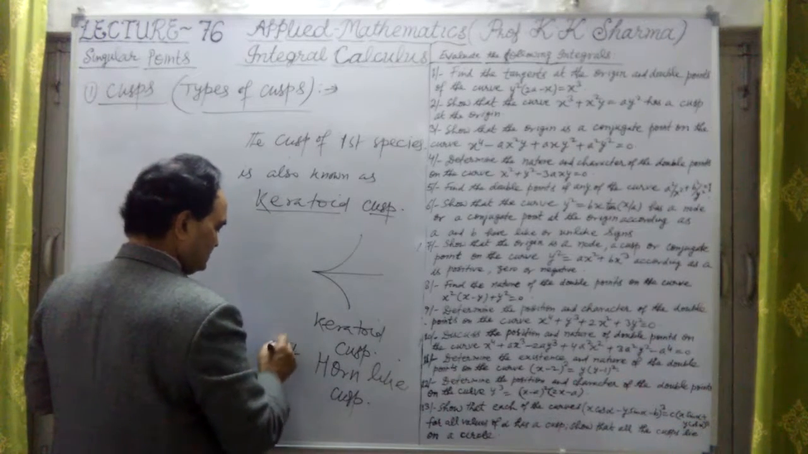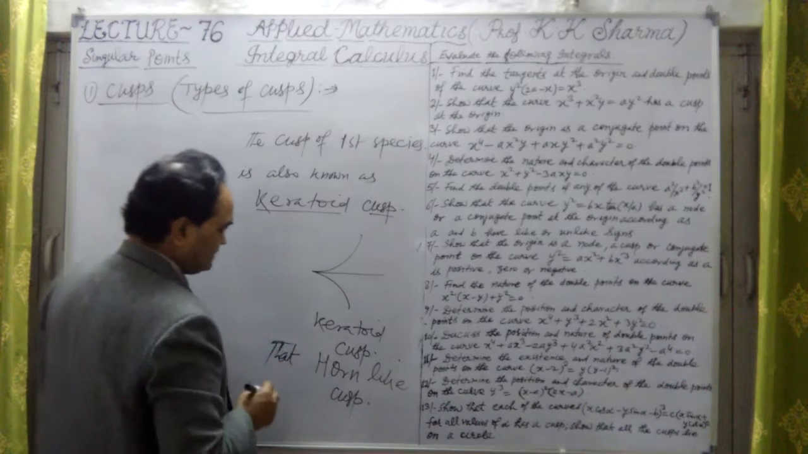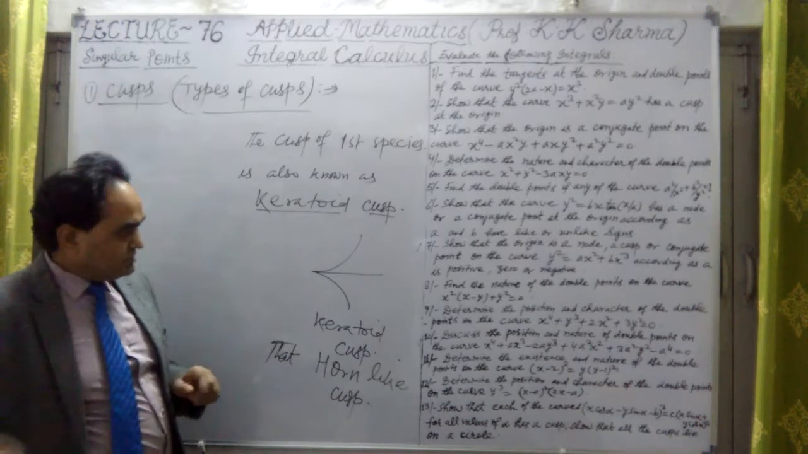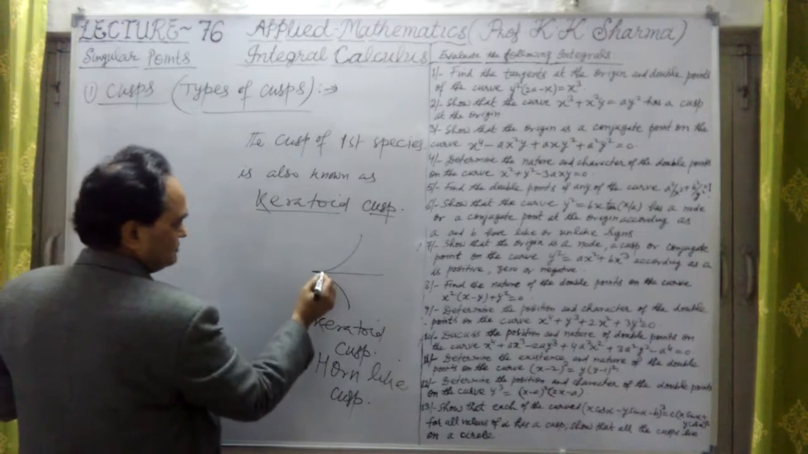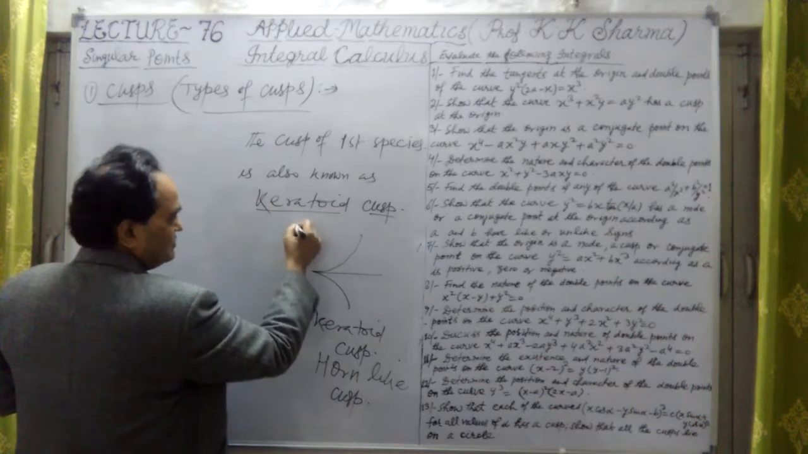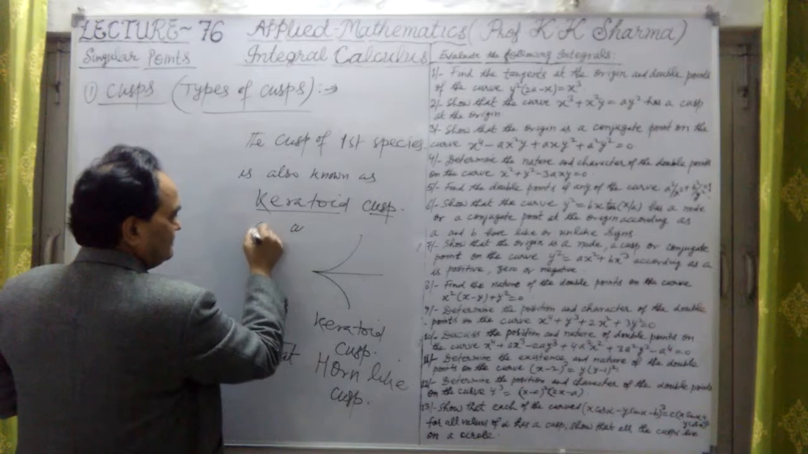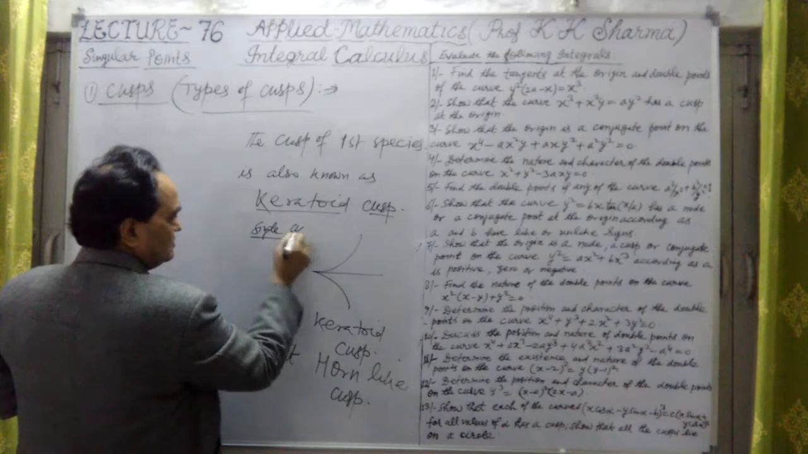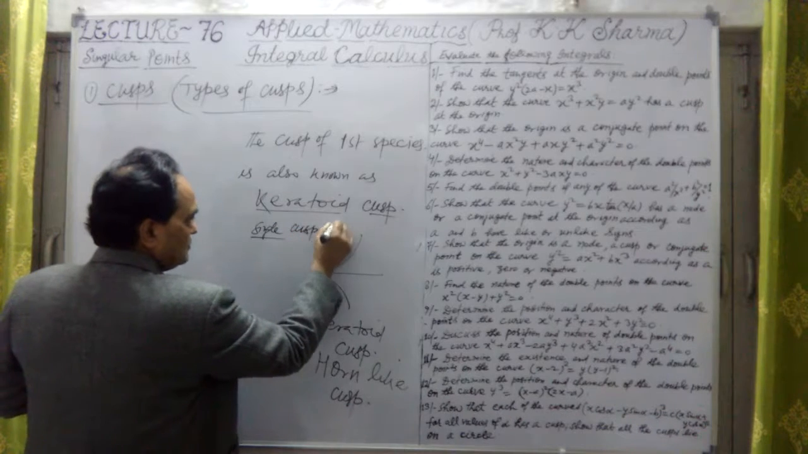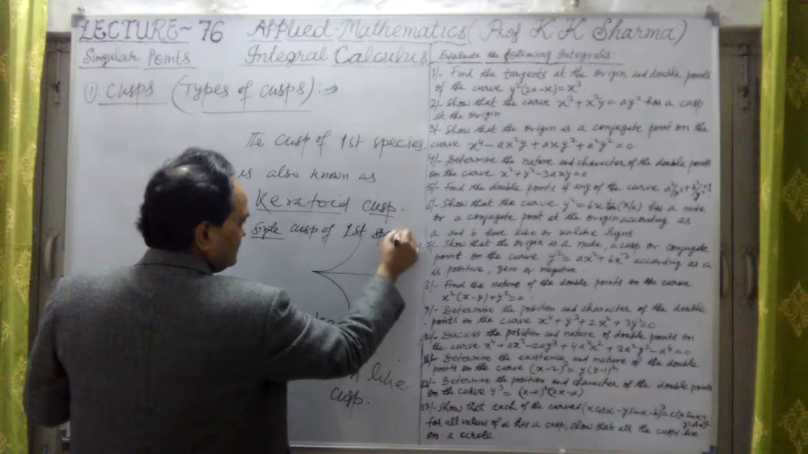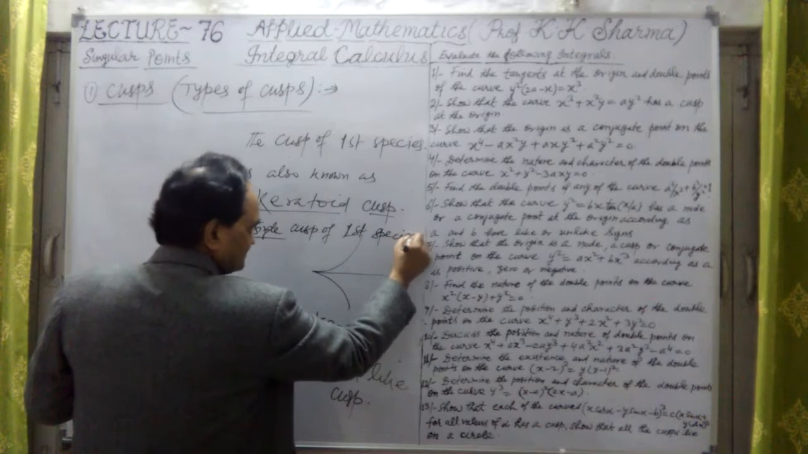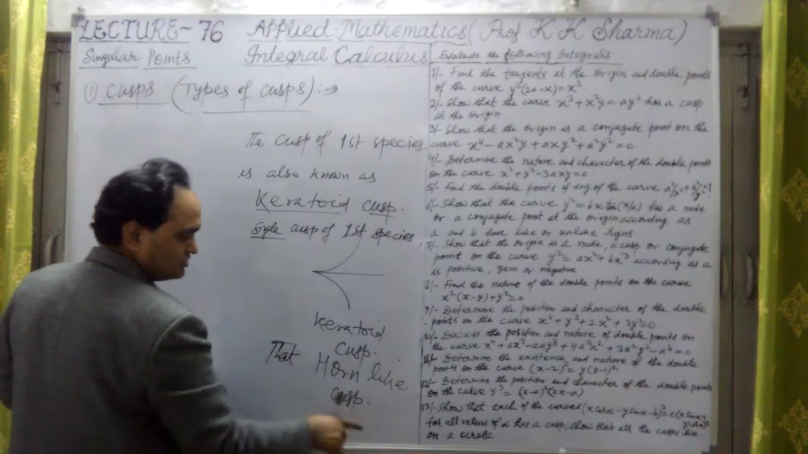And what was the second type? This is the beak of a bird. The second cusp. This is keratoid cusp, the first species, this one. Cusp of first species. This is a single cusp of first species, which is also known as keratoid cusp.